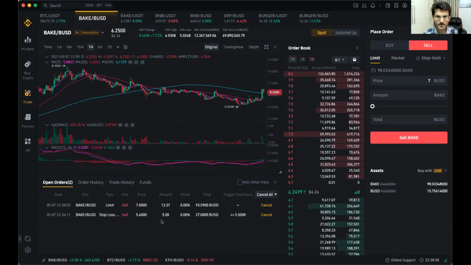नहीं. Limit क्यों लगेगा? लेकिन अभी तो क्योंकि price is already 10, so why would I put the limit order at 7? No. I'm talking about bake only. Right now the price. अच्छा. I was talking about the example that I was giving. Okay. I'm talking about bake. अभी bake चल रहा है 6.23. Okay. Right. यहाँ पर सेल लगा दिया है कि अगर 7 रुपए चले जाए तो मेरी प्रॉफिट बुकिंग हो जाए क्योंकि मैंने नीचे खरीद रखा है.